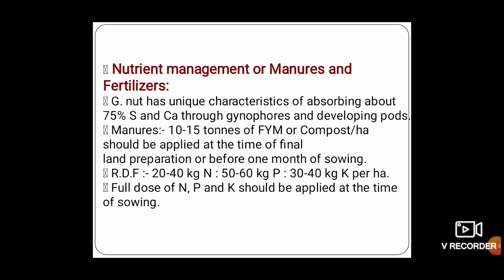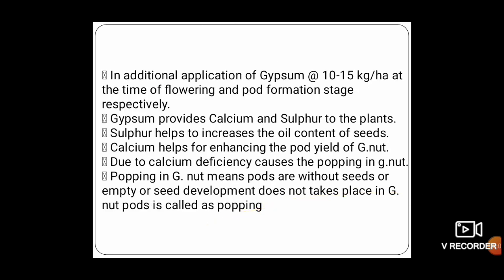Then the recommended dose for groundnut is 20 to 40 kg nitrogen, 50 to 60 kg phosphorus, and 30 to 40 kg potash per hectare, where the NPK is applied at the sowing time.